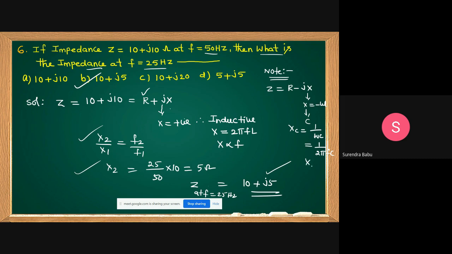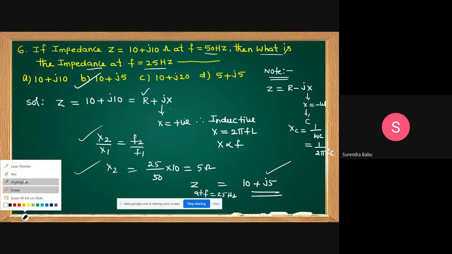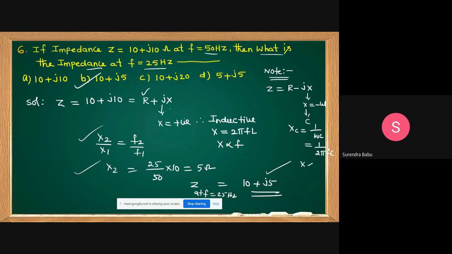Then in a capacitor, reactance is inversely proportional to frequency. If the negative reactance form is given like this, you go through this procedure. Clear, friends? Here X is proportional to F, but here X is inversely proportional to frequency.